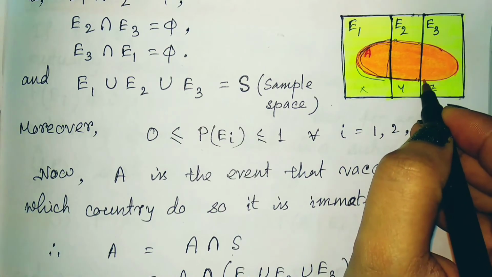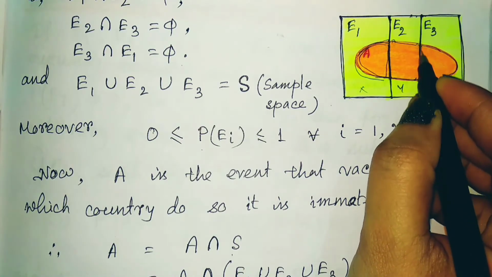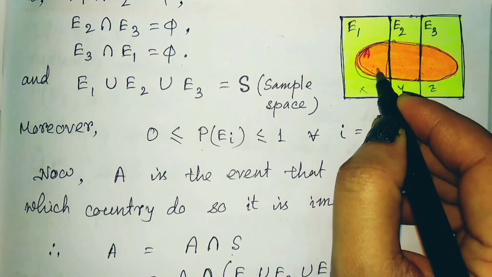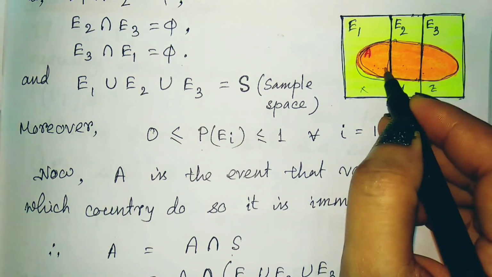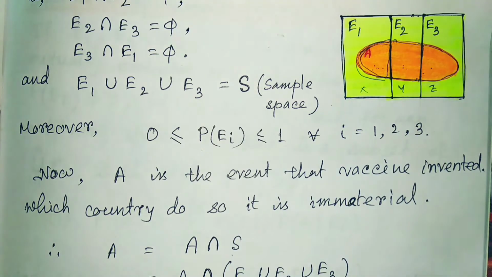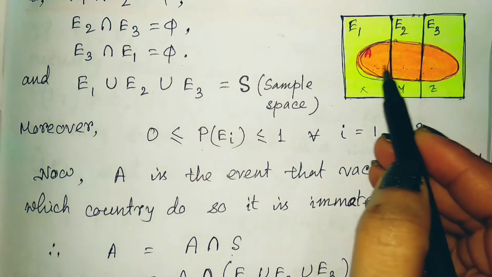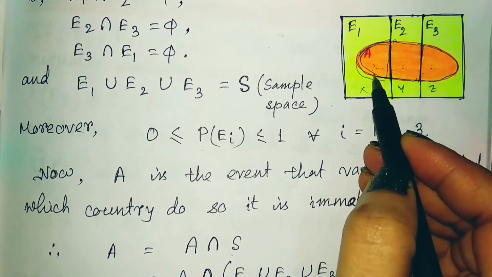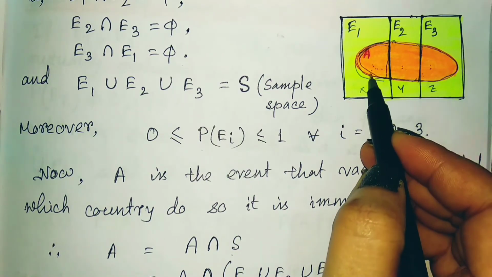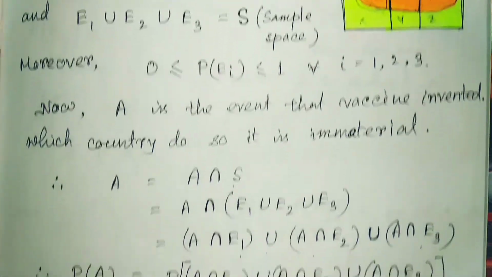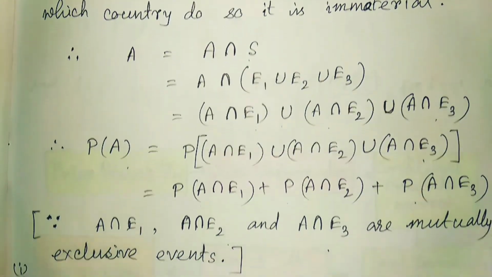And A intersection E3 is this part. Just have a look that these three are again not having any common point. So these three are three separated parts, and if we add them, then we will find out the complete A event. That's why these are mutually exclusive and exhaustive, because they have no common point, and after taking the summation of these three parts, we will find out the A event completely. That's why this is also mutually exclusive and exhaustive.